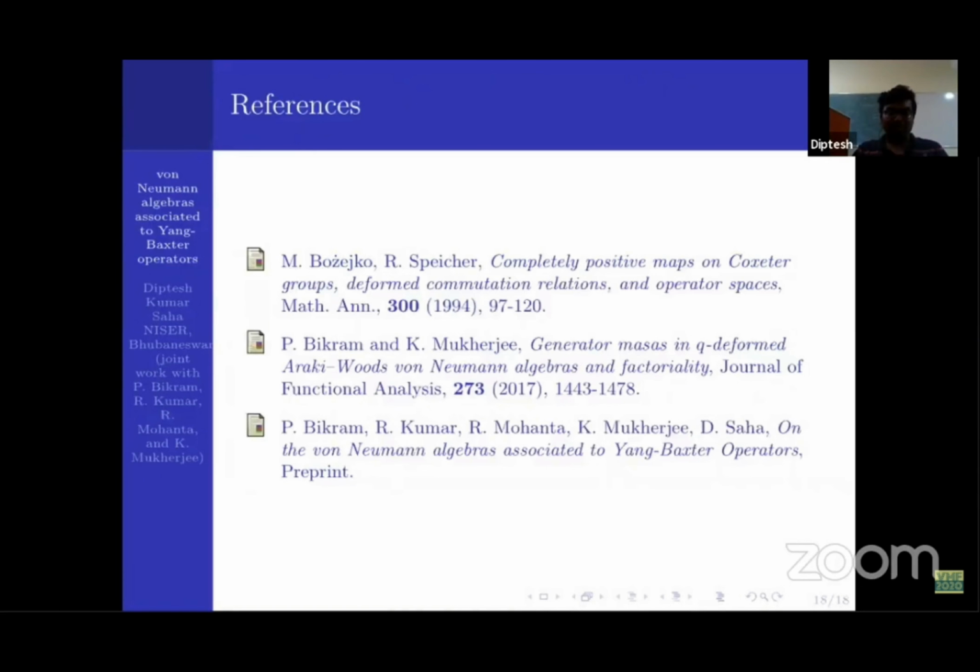This is my talk. For the references, most of the constructions can be found in the paper by Bożejko and Speicher, and the type III invariants of the Von Neumann algebras can be found in the paper by Bikram and Mukherjee.